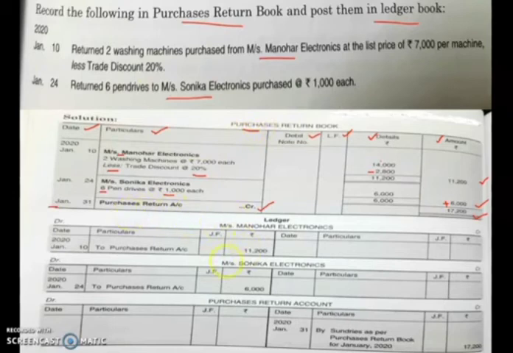Now in this question they have also asked to prepare the ledger book. So see which ledger books you will prepare. You will prepare the ledger book for Messrs Manohar Electronics, then Messrs Sonica Electronics, and then the purchase return account also you have to prepare. See how you are supposed to prepare. For Manohar Electronics you have to write down the ledger. Then on 2020 January 10 the first return is taking place.